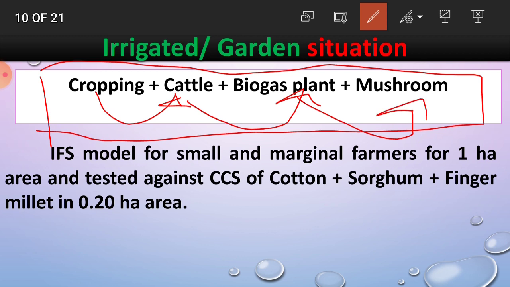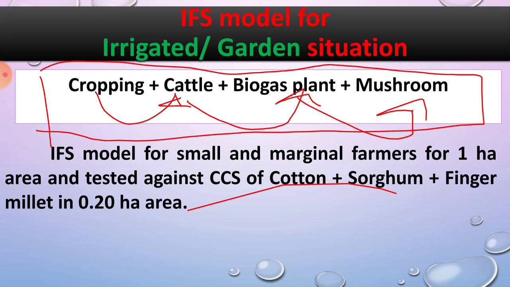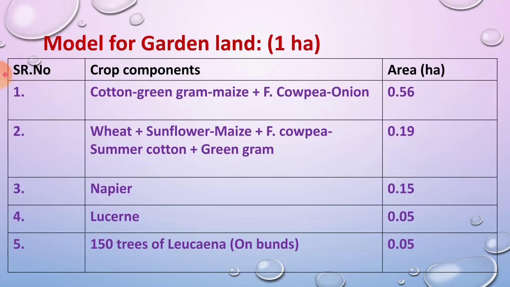IFS model for small and marginal farmers for 1 hectare area, tested against the conventional cropping system. This IFS model is compared with the conventional cropping system, and the IFS model is cropping plus cattle plus biogas plus mushroom. In the cropping component you have to grow crops which require more water, like cotton, sorghum, finger millet in 0.20 hectare area.